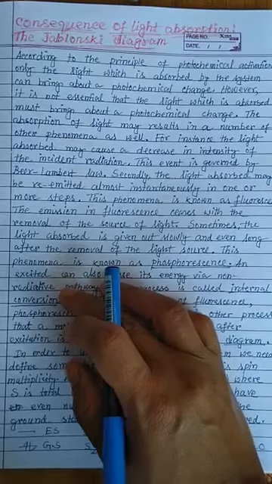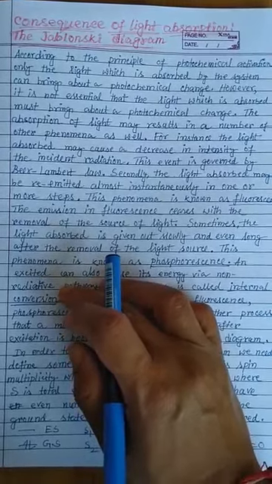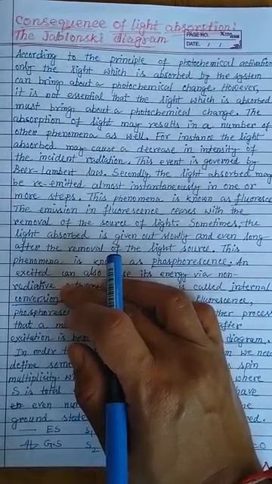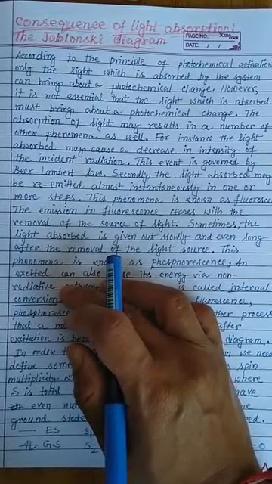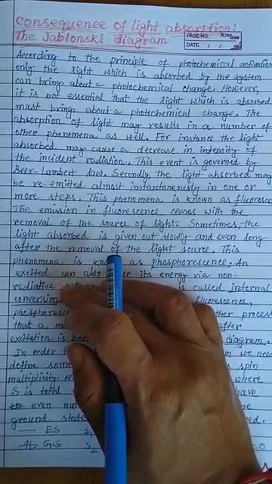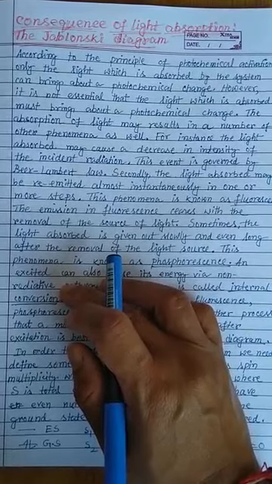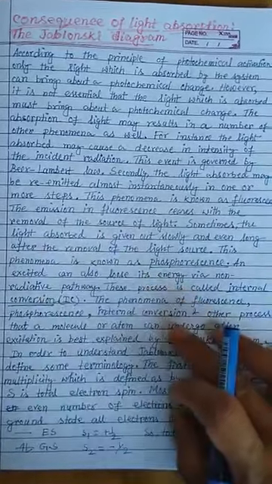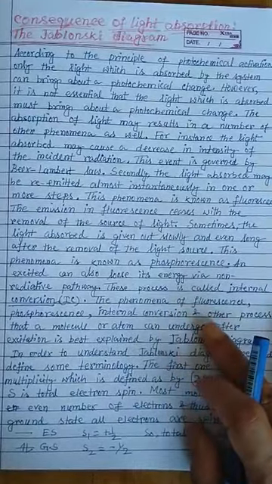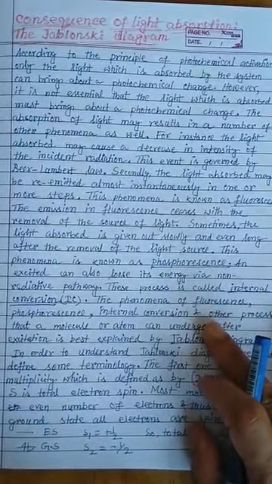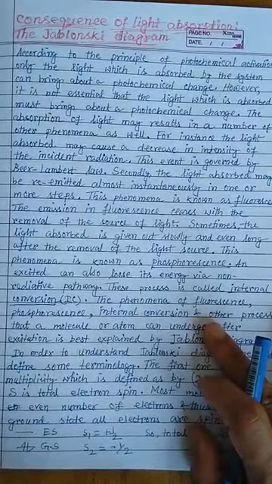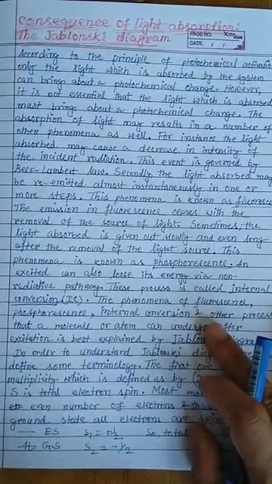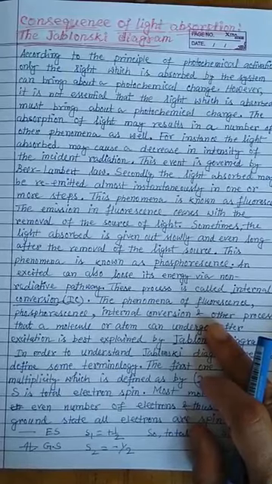Good morning students. Today the topic that we would like to discuss is a new topic from photochemistry, namely the consequences of light absorption and the Jablonski diagram. That means, after the absorption of a particular wavelength photon or radiation, what is the fate of the molecule or atom when it goes into an excited state, and when it returns back, what is going to happen?